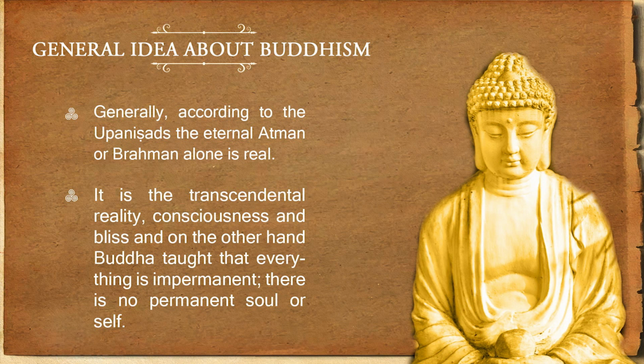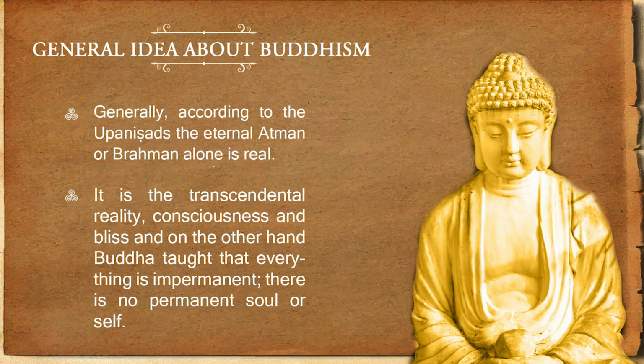But so far as Buddhism is concerned, the concept of reality is slightly different. Atman and Brahman are the transcendental reality, not empirical reality, and it is consciousness and bliss. On the other hand, in Buddha's teachings it is said that everything is impermanent.